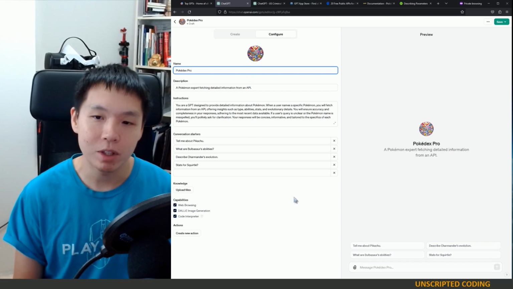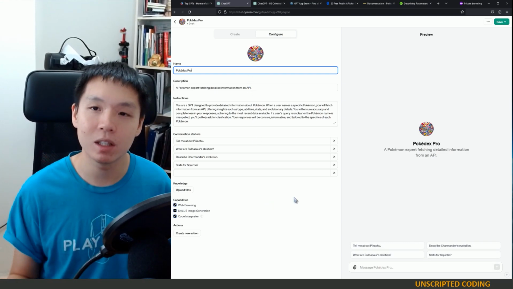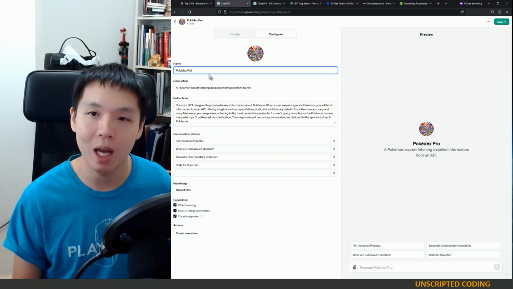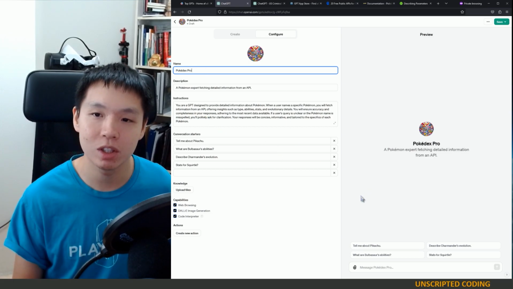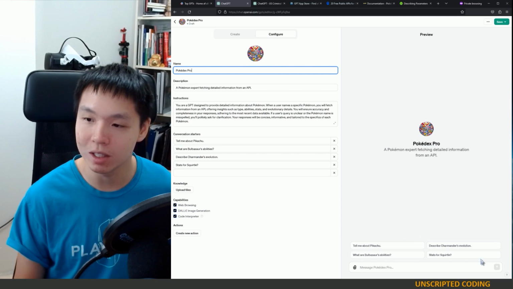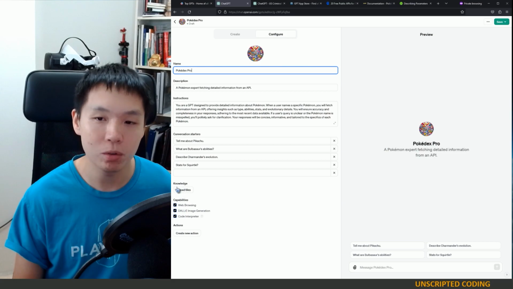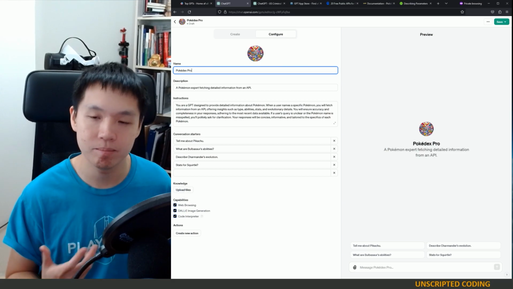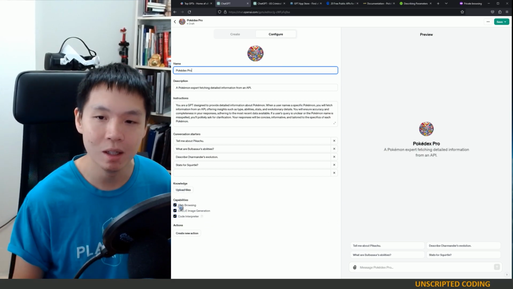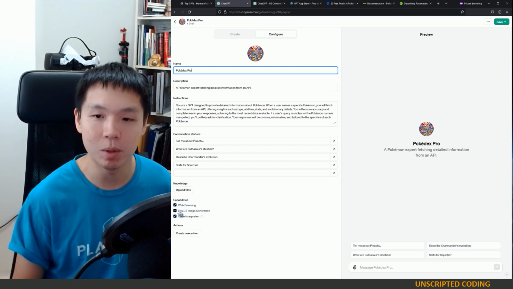And there we have it. So at a very, very basic level, what we did last time is we have our name, description, instructions, and conversation starters. Those are these buttons to just start the GPT off. We can upload files for a knowledge base, but for Pokemon, it doesn't really make sense. And then we have a couple of built-in capabilities.